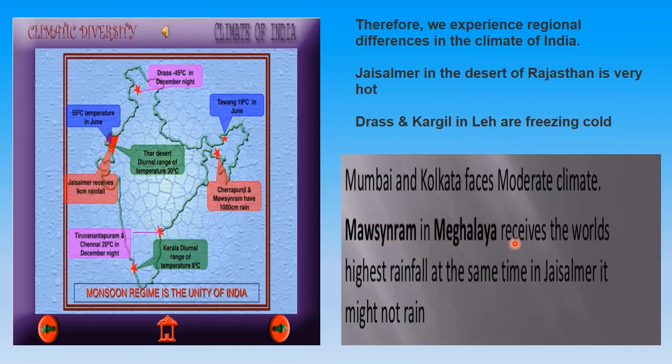Mawsynram in Meghalaya receives the world's highest rainfall. At the same time, in Jaisalmer it might not rain but it experiences a high degree of heat and temperature. Now why is this happening? This is happening because of the regional differences, because of the topographical differences which are there: desert area, mountain area, near the sea. So all these things which we have done just now are defining the climate and season of a place.